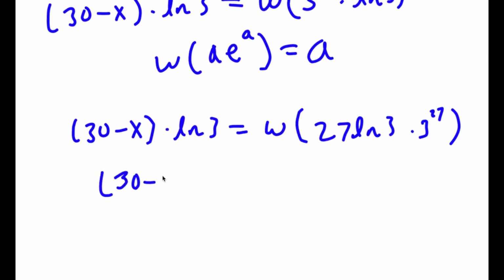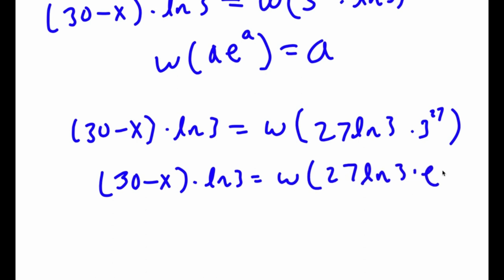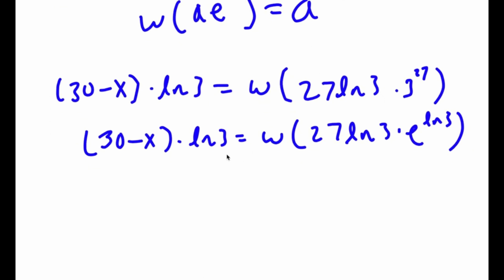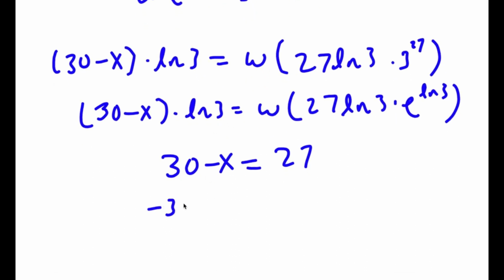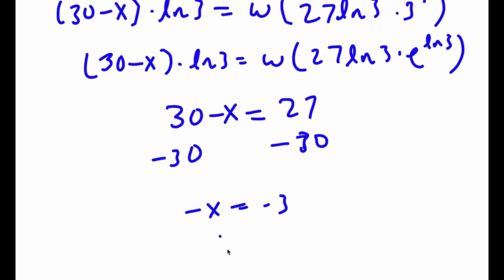Now I can write this as (30 minus x) times ln 3 is equal to the W-Lambert function of 27 times ln 3 times e to the power of ln 3. And now I can simplify this to 30 minus x is equal to 27, because the W-Lambert function is in the right form, so this is equal to 3. So now I have a simple equation. All I have to do is subtract 30 on both sides. So I get negative x is equal to negative 3, meaning x is equal to 3. So this is my answer.